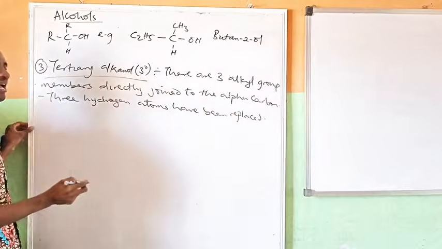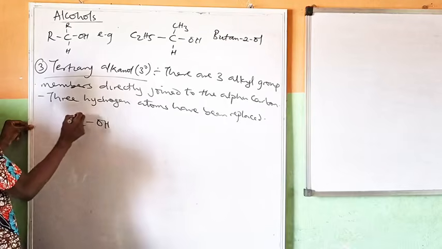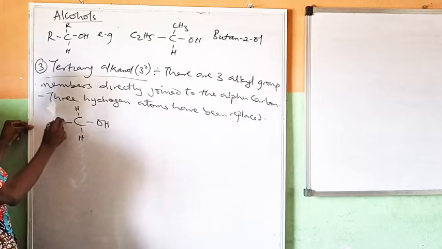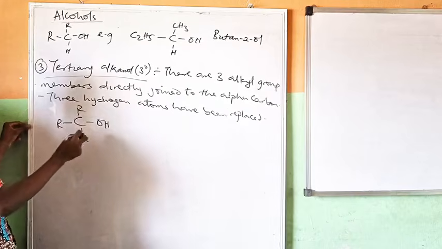So instead of having H, H, and H here, these have been replaced with alkyl members. This has been replaced, this has been replaced.